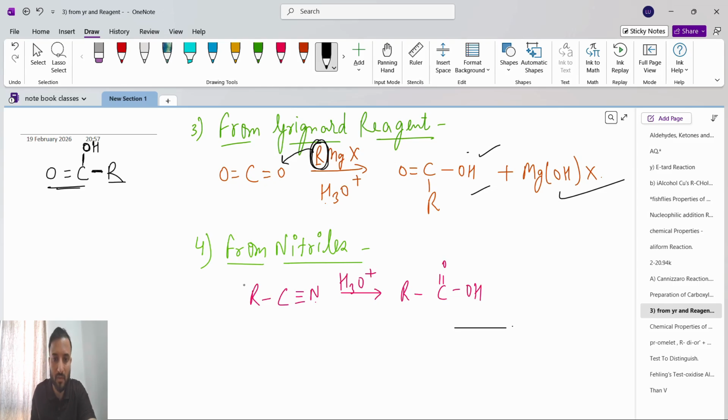Now from nitriles. From nitrile means what? C triple bond N, C triple bond N in presence of H3O plus. So what will happen? This bond will break. It will become C double bond O and OH, so C double bond O, OH. That's it from nitriles.